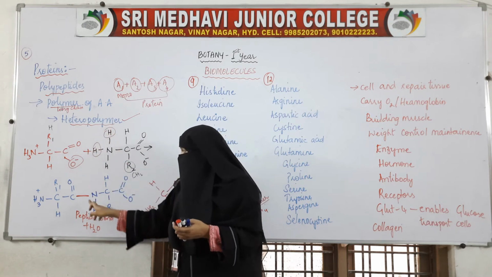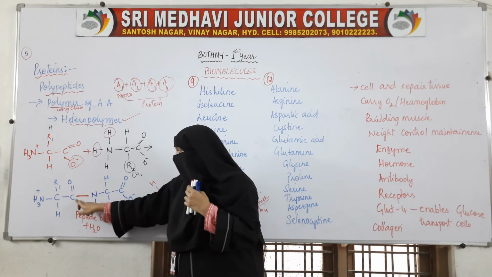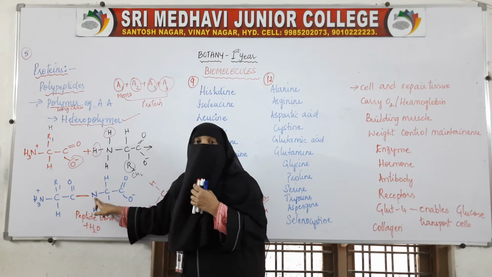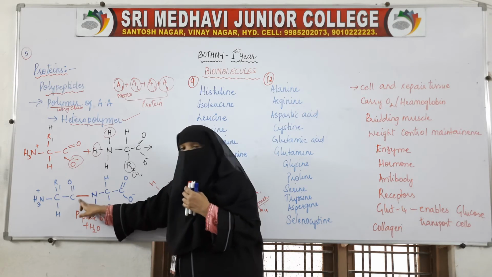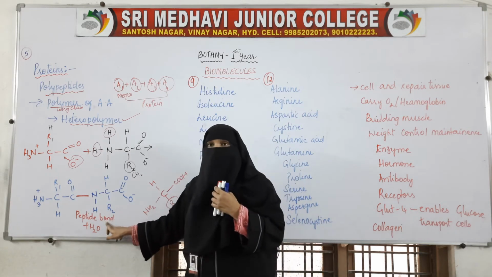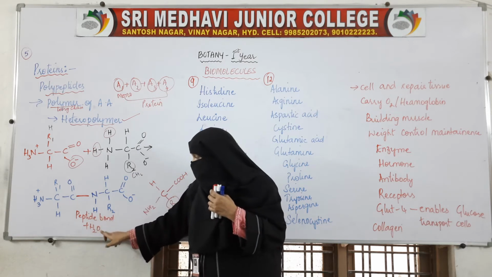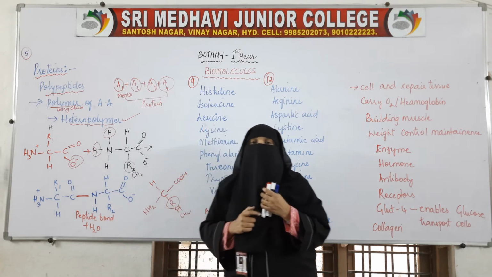And by the removal of this water molecule, a bond is formed between the carbon and nitrogen. That bond is called the peptide bond. So this peptide bond is formed and a water molecule has been removed.